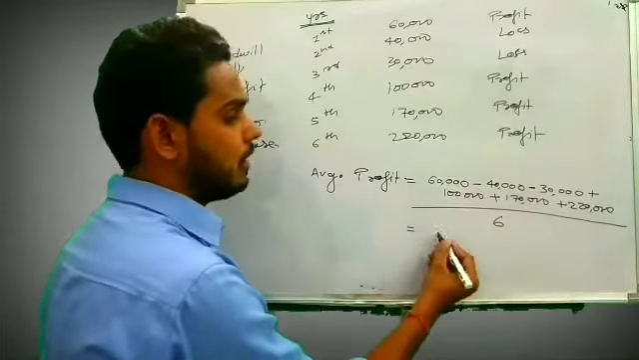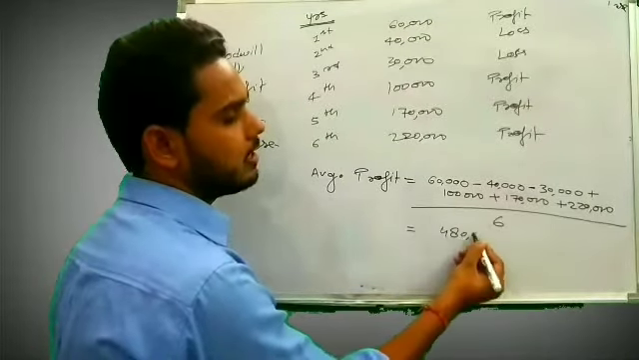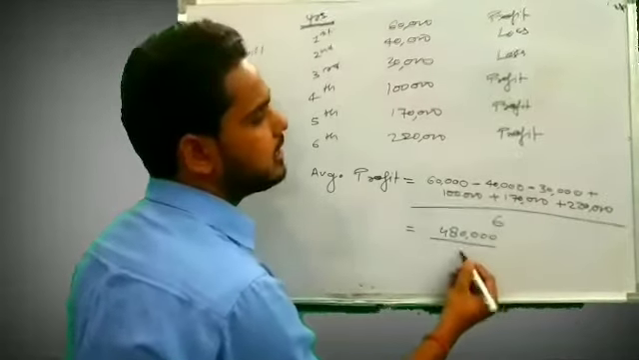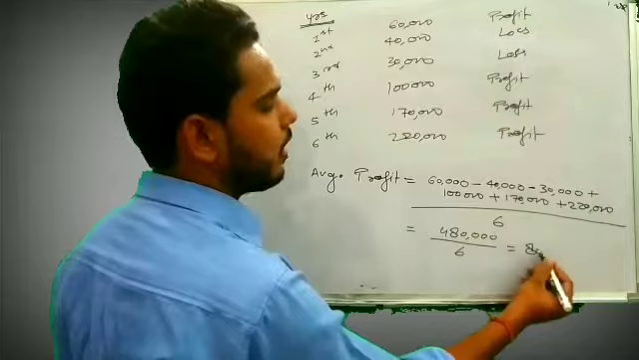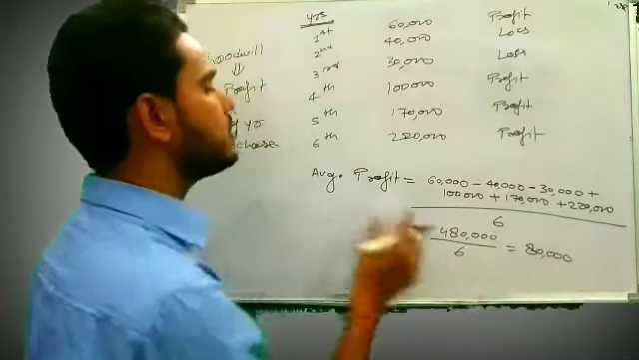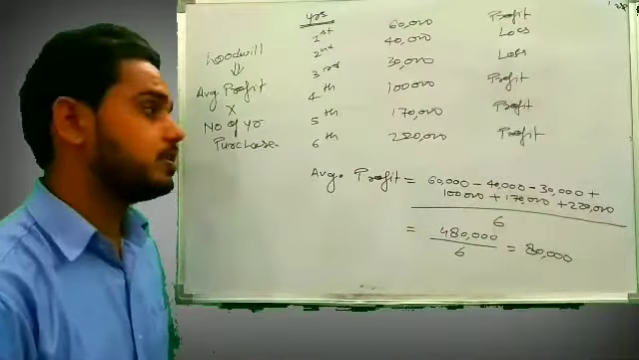So the total will be 4,80,000 divided by 6, right? So we will get a value of 80,000. That 80,000 is our average profit, right?